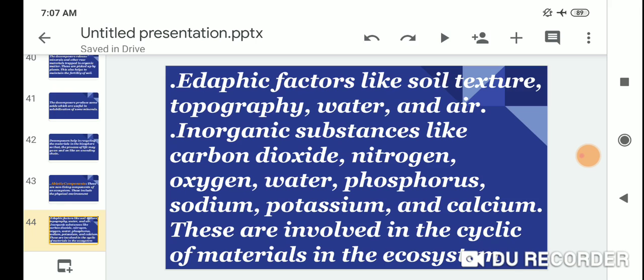Inorganic substances like carbon dioxide, nitrogen, oxygen, water, phosphorus, sodium, potassium and calcium are involved in the cycling of materials in the ecosystem.